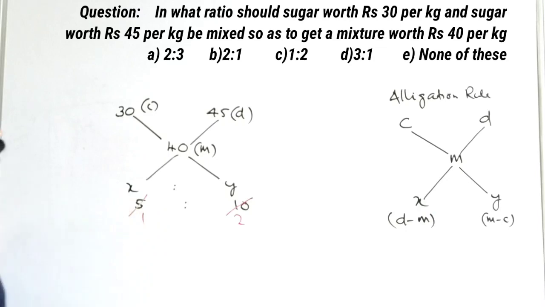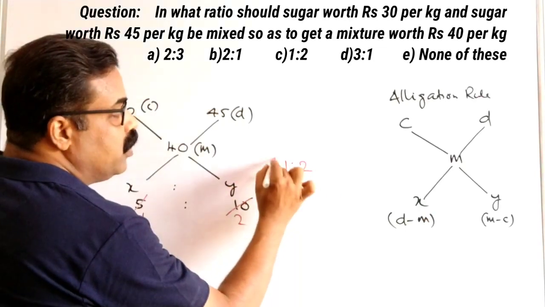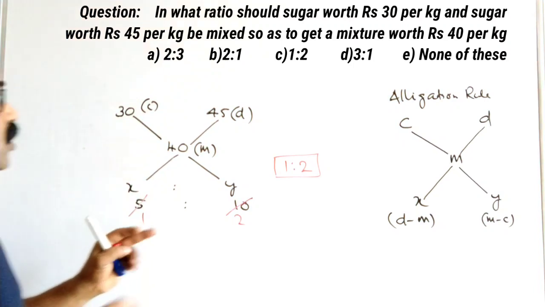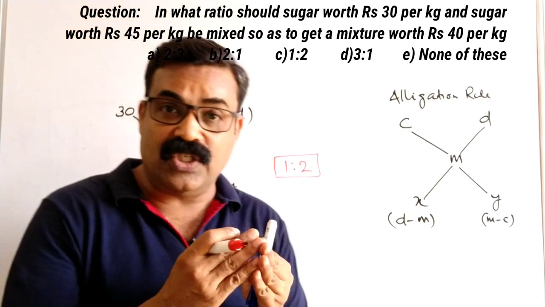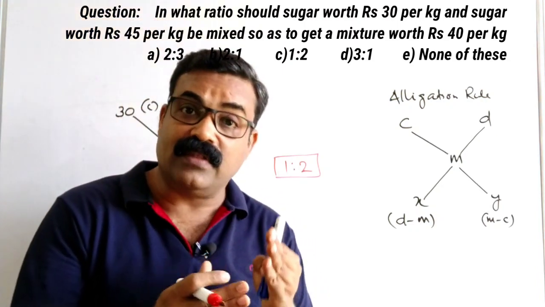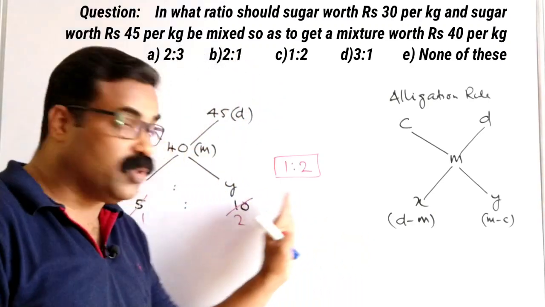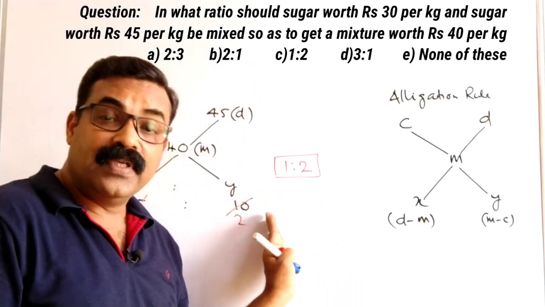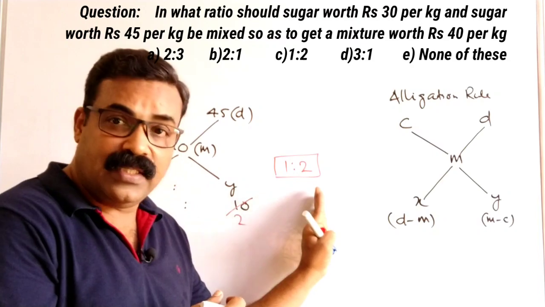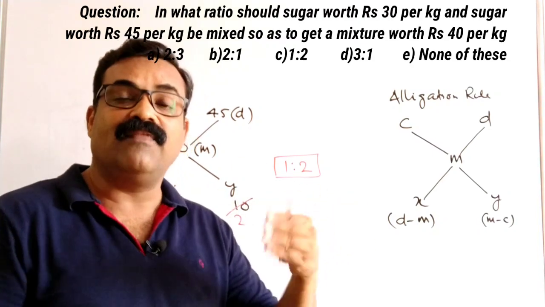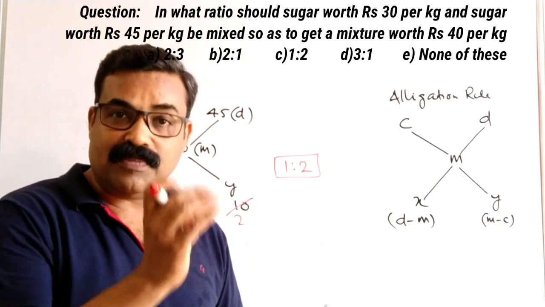So what is the required ratio? The required ratio is 1 is to 2. According to this question, we need to mix sugar worth 30 per kg and sugar worth 45 per kg in the ratio 1 is to 2. 1 kg of cheaper sugar and 2 kgs of expensive sugar mixed together, and then we can sell it for 40 rupees per kg.